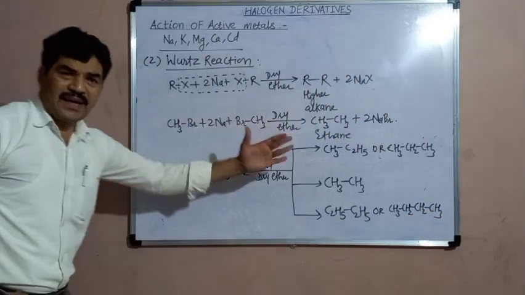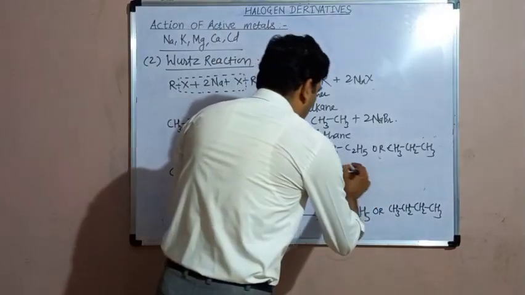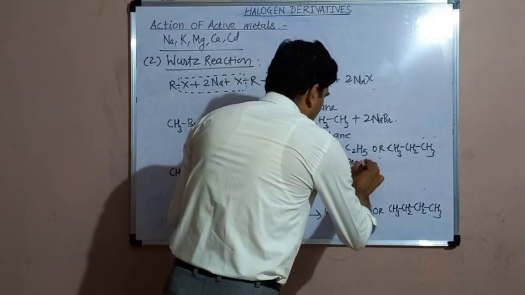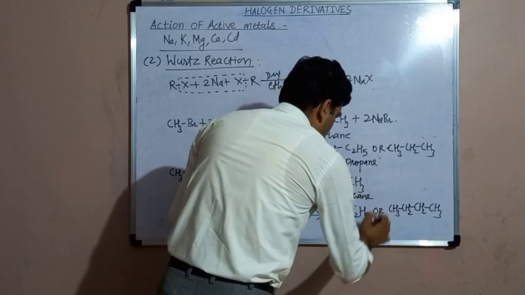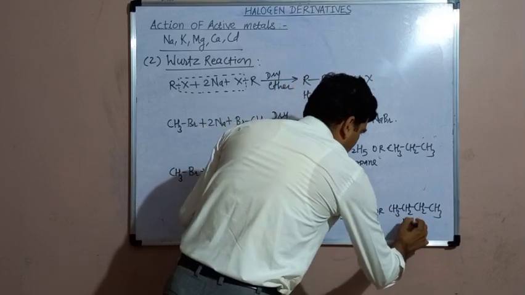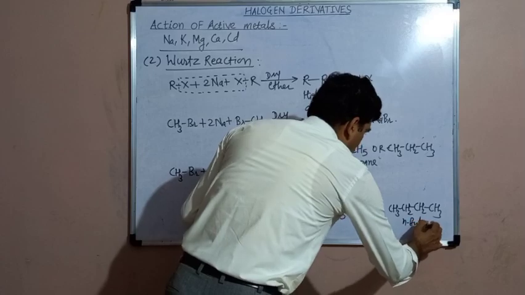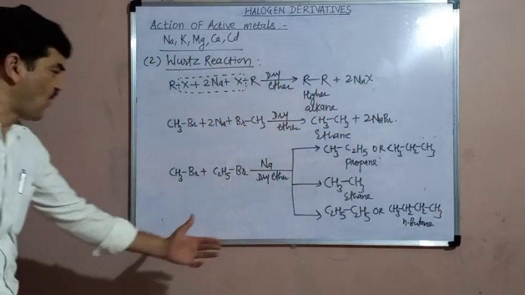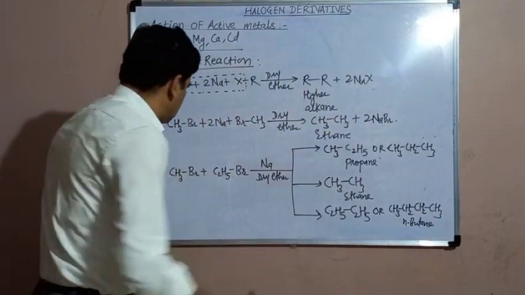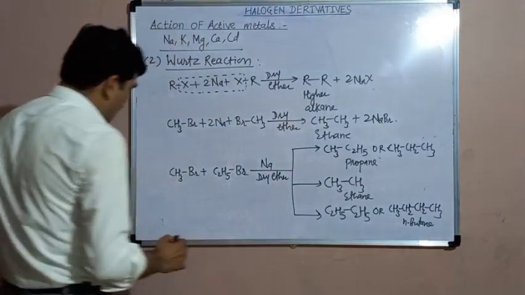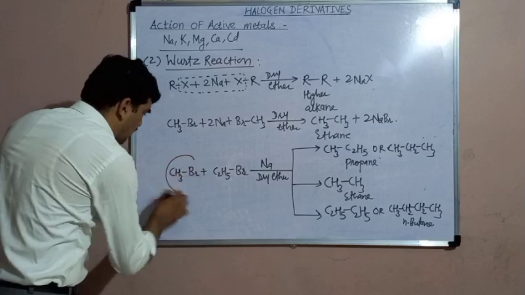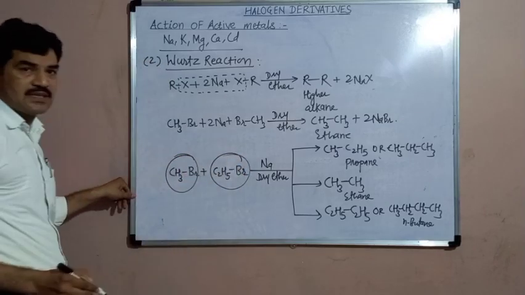So here 3 alkanes are generated. One is propane, other is ethane, and this third is butane, n-butane. A mixture of 3 alkanes is formed here. Wurtz reaction gives a mixture of alkanes if this reaction is carried out by taking different types of alkyl halides.